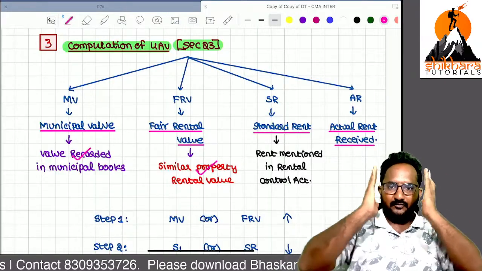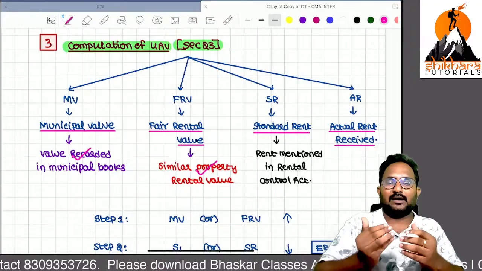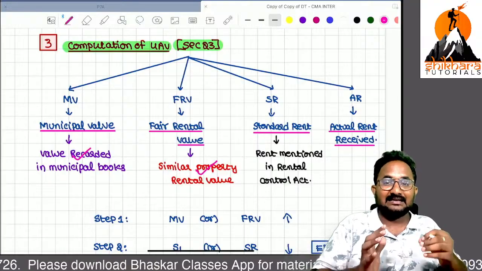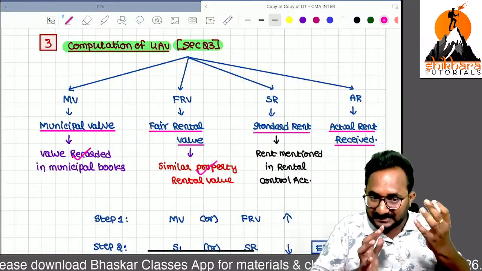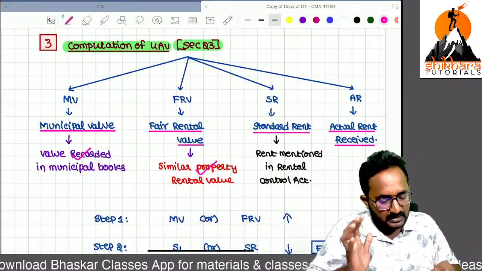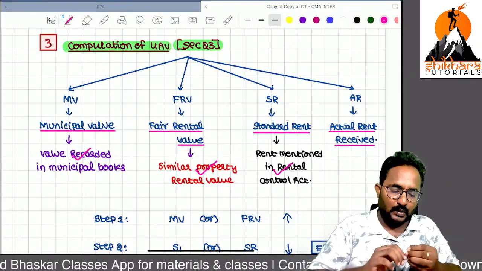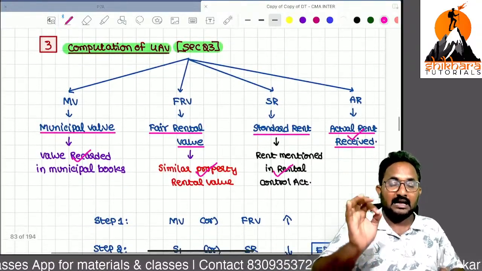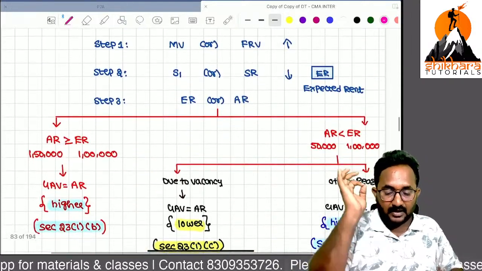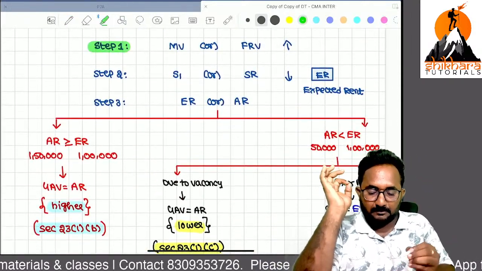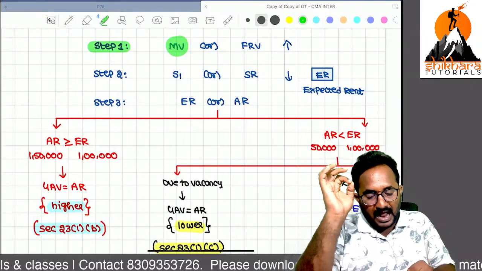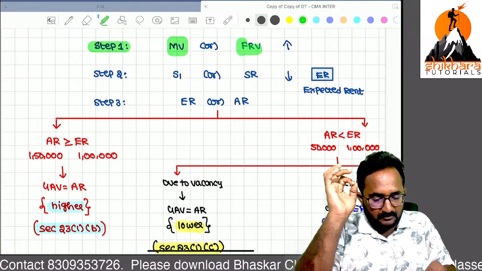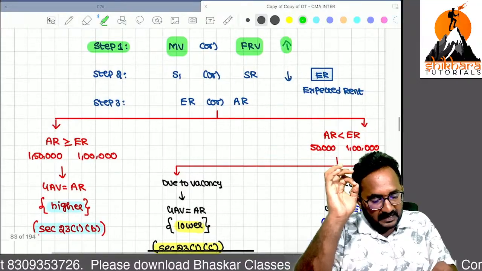So this is a 5 floors building. Now I don't know what rent we can receive. But if the same locality has a similar property, what is the rent we are charging for that property? That is only the fair rental value. Standard rent can be mentioned in the Rental Control Act. Last one, actual rent received. By using these four variables only, we can calculate the gross annual value. So step 1, please remember step 1. Please take the municipal value as well as fair rental value, whichever is higher you can take.